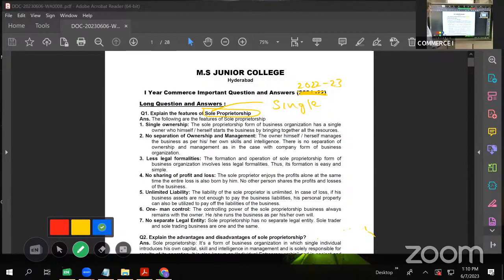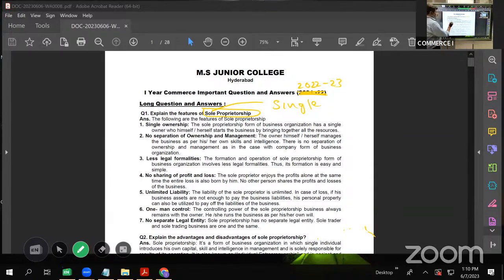The first feature is single ownership. In case of sole proprietorship, there is a single owner. He owns the entire business organization. He invests all the resources and manages all the resources. Ownership is not divided between different people. The entire ownership is held by a single person. That is the first characteristic.